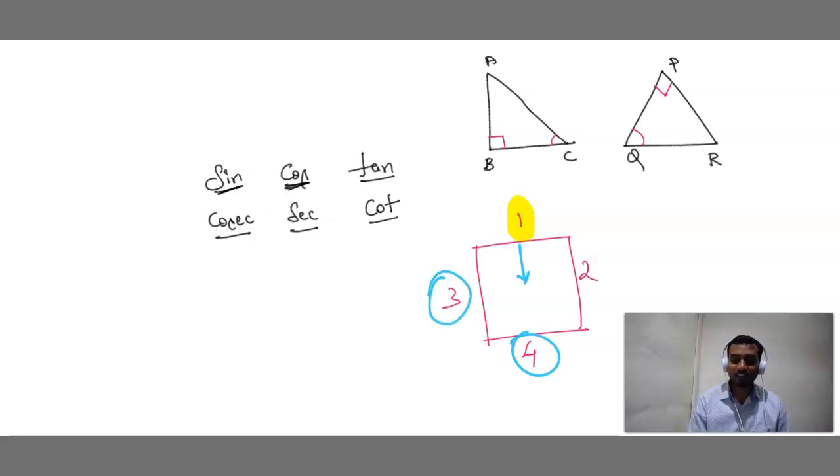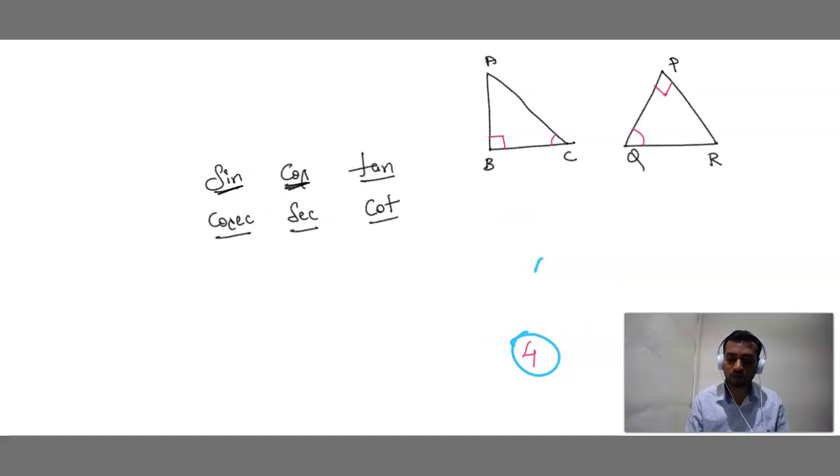If I stand at 3, which side can I see? Opposite to me, that is 2. If I stand at 2, I can see 3. If I stand at 4, I can see 1. Simple. If I stand at 1, I see 4; at 2, I see 3; at 3, I see 2. Got it? Here also the same concept. I am giving the logic.